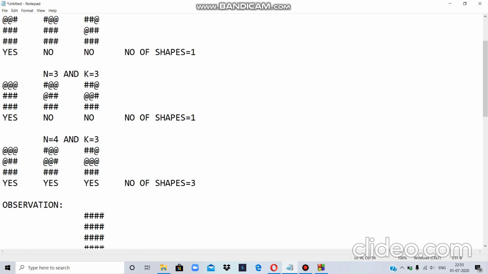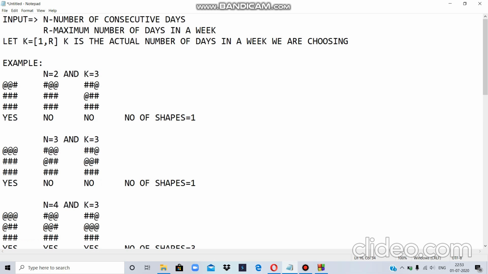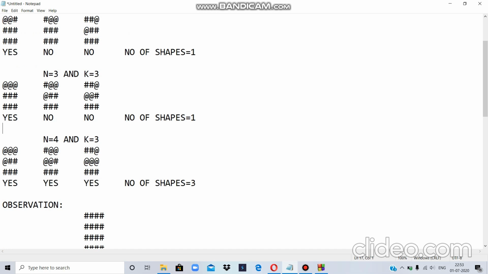Now let's increase n one more and we get n equal to 4. Now we'll find this shape, we take first 3 and then the next one, this is a valid shape. Moving on to this shape, this is valid in this case. Why? Because all the blocks are connected by some side.